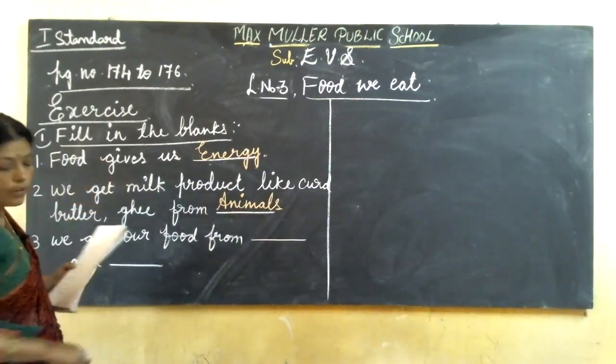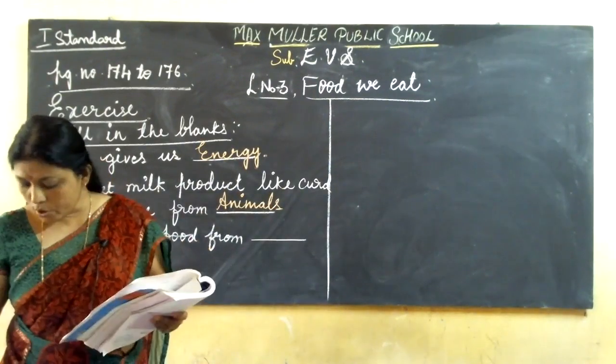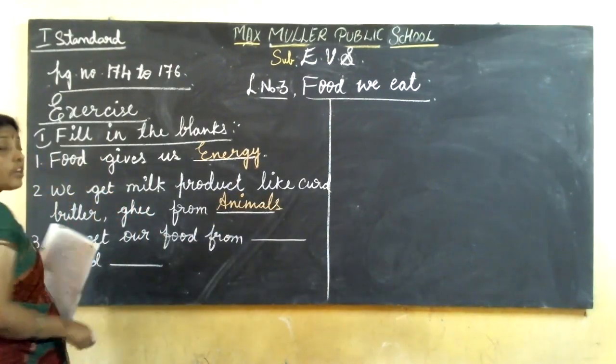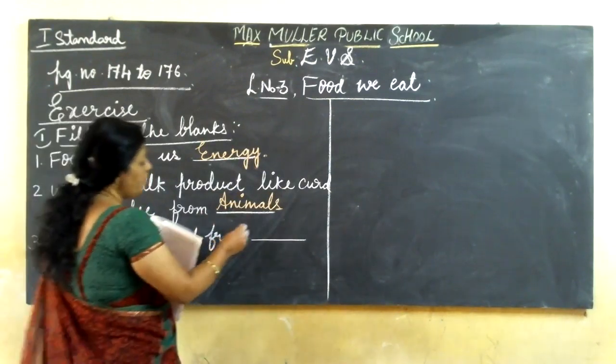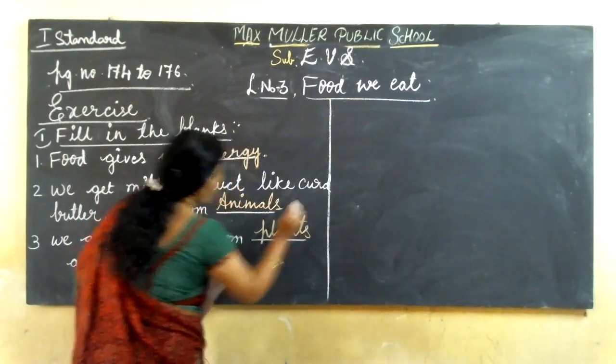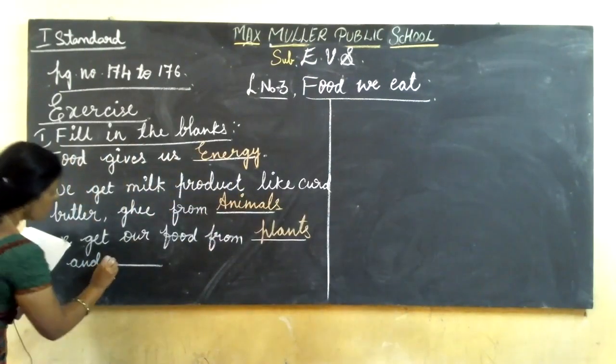Where do we get our food from? Yes, the sources of food. Which are the sources of food? Where do we get all this food from? From plants and animals.